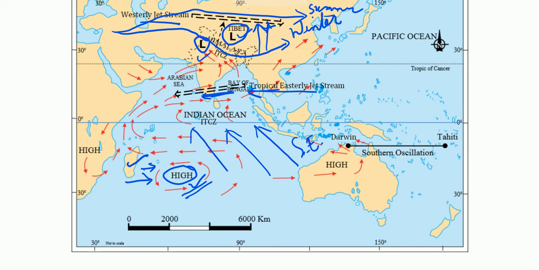And when the southeast trade wind crosses the equator, it is deflected to the right because of the Coriolis force, as you have learned earlier. It is turned to the right. Actually, the wind is to be moved due north, but it is deflected to the right, and hence the direction of wind becomes southwesterly. And this wind is known as southwest monsoon. So in this way, the southwest monsoon is originated.